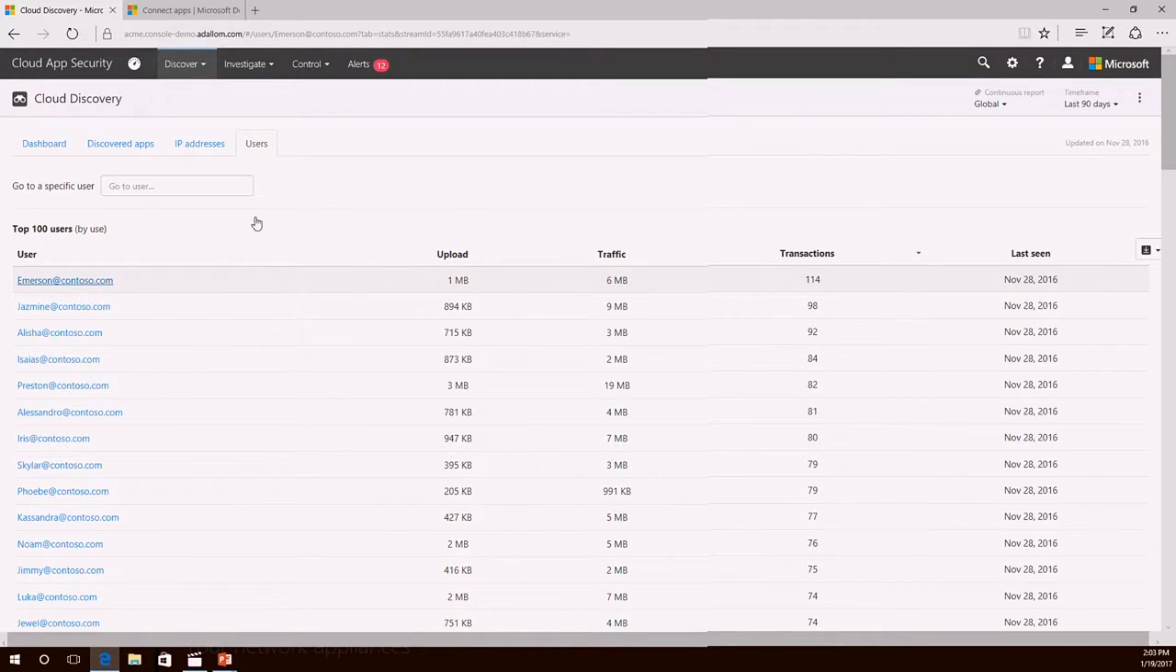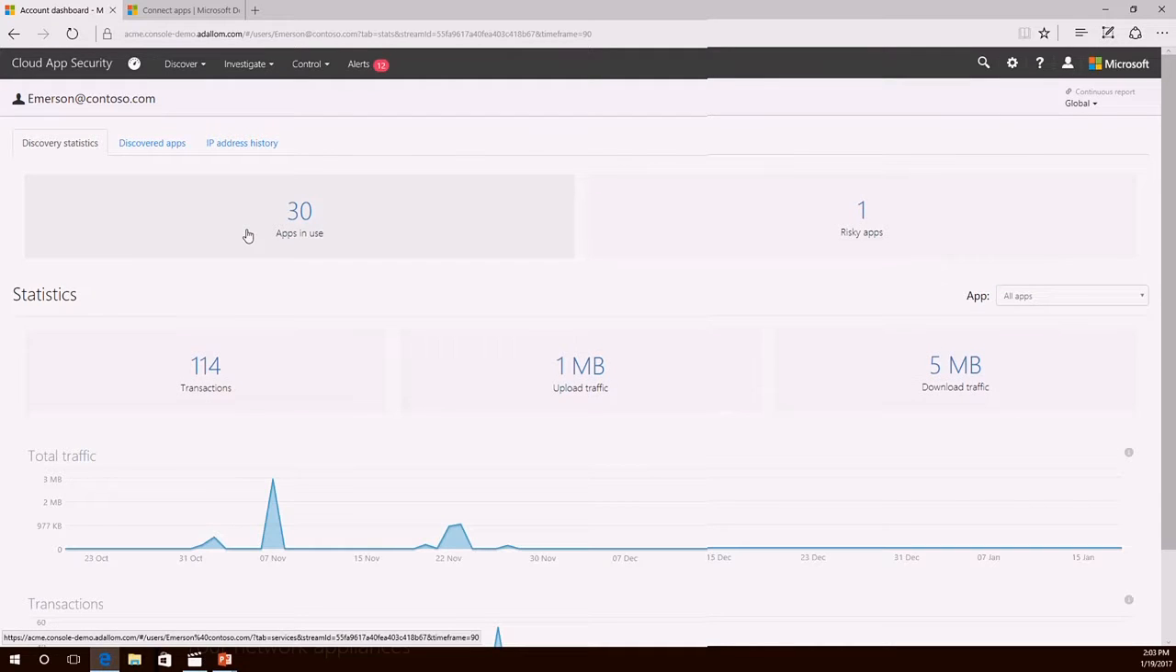Every one of these items that you see, anything that's hyperlinked, is clickable. You can drill down. So I'm looking at Emerson, and I'm seeing that Emerson is using 30 apps. Emerson is using one app that I've classified as risky. So you saw that compliance report where OneDrive for Business was a 10 out of 10. Well, if you scroll down far enough, you're going to find some 4 out of 10s. You're going to find some 2 out of 10s. And Emerson is using one of those. And I can see how many transactions, how many megs going up and down.